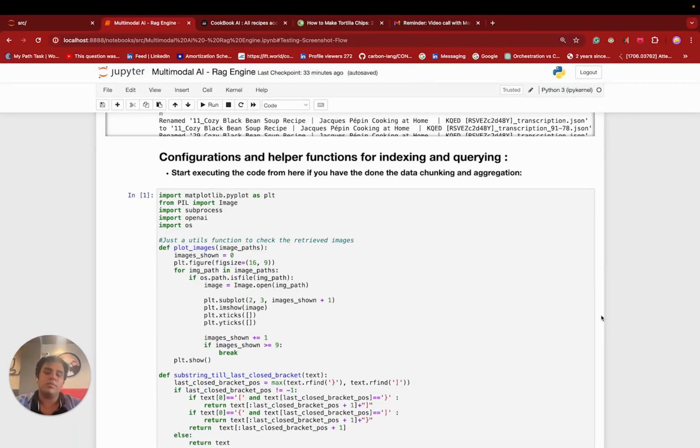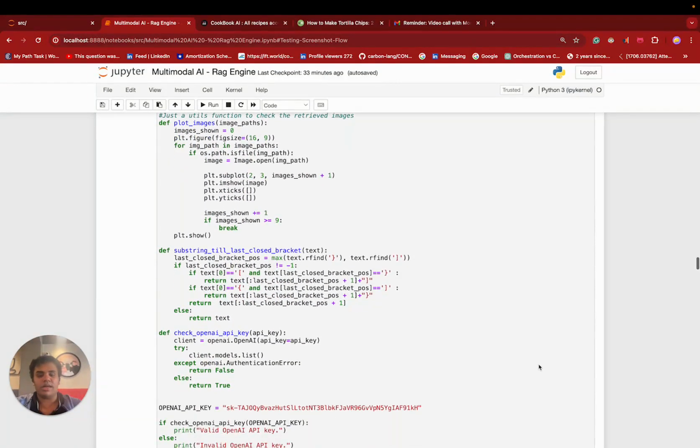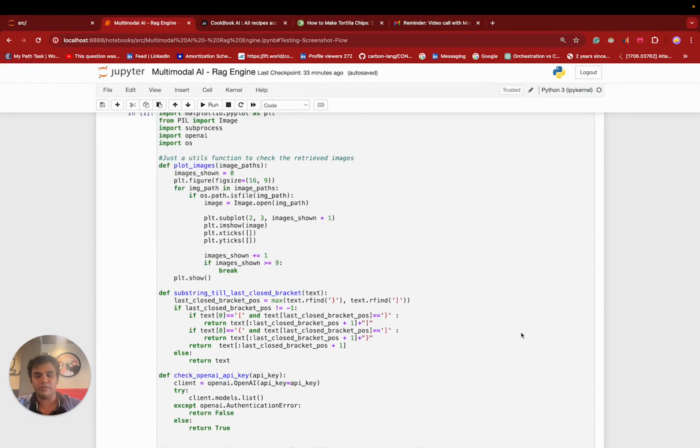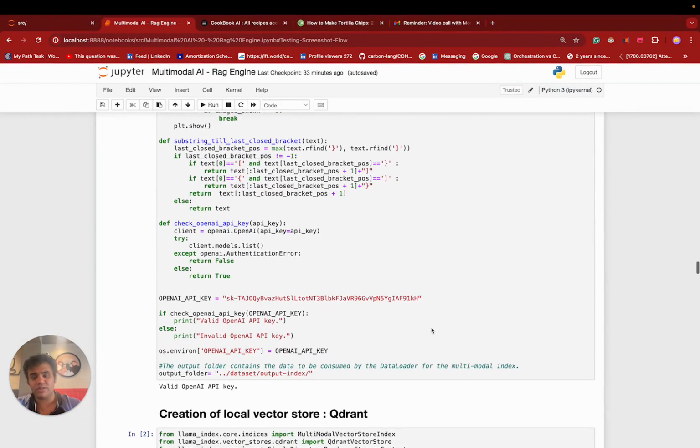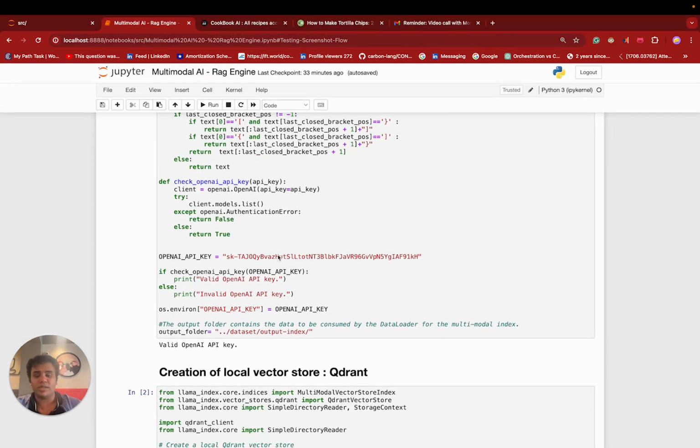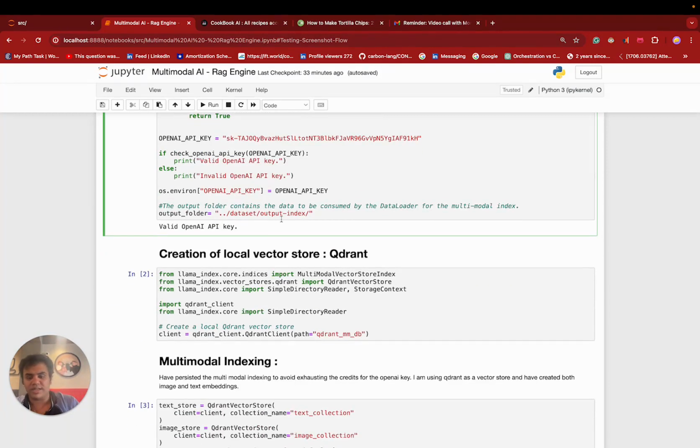Even before I move forward, I had to define a lot of util functions. Under configuration and helper functions, I've defined all my util functions, and I've also defined my OpenAI key, and just to authenticate it, checked whether it is usable here. And as you can see, the API key is valid.